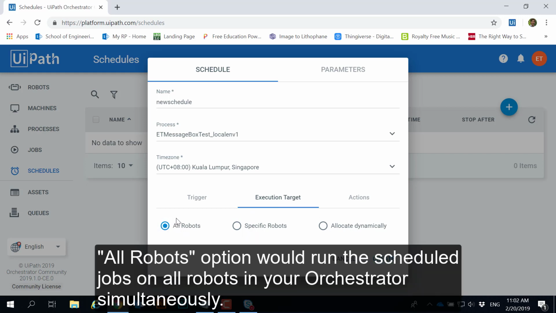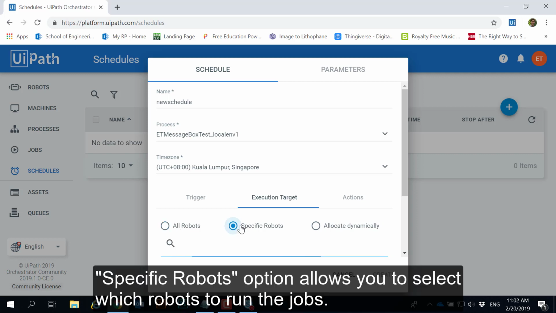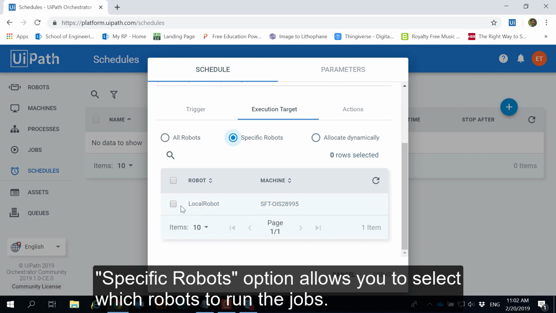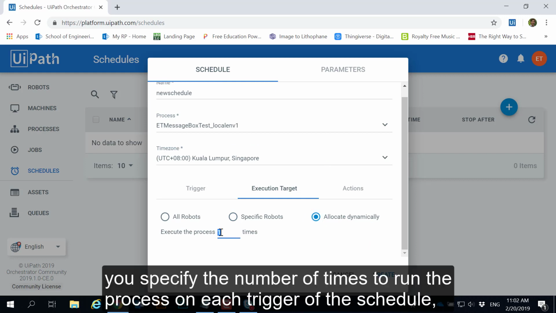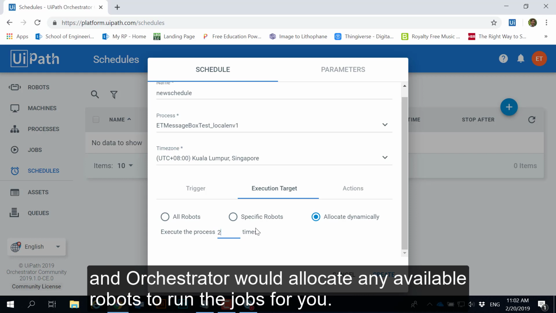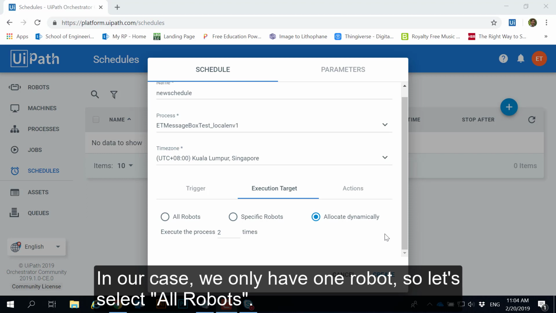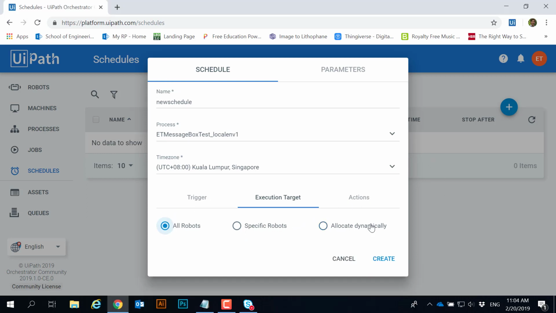All robots option would run the scheduled jobs on all robots in your orchestrator simultaneously. Specific robots option allows you to select which robots to run the jobs. In Allocate Dynamically option, you specify the number of times to run the process on each trigger of the schedule, and the orchestrator will allocate any available robots to run this schedule for you. In our case, we only have 1 robot, so let's select all robots.